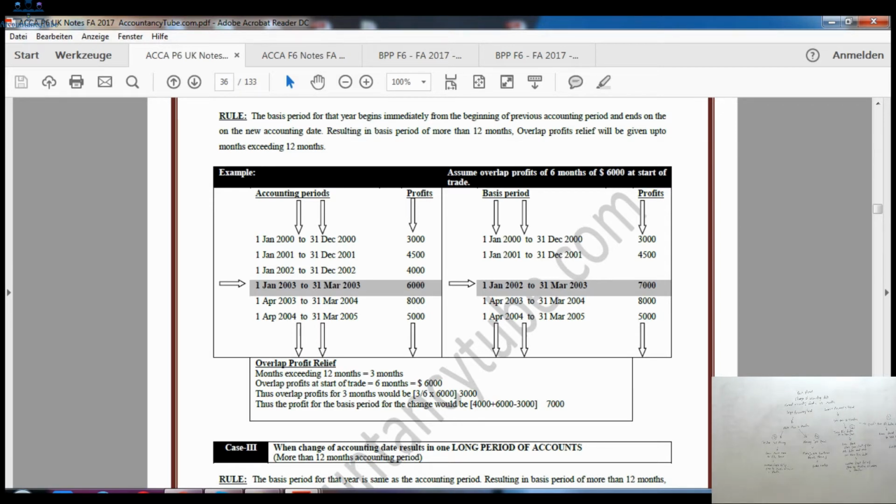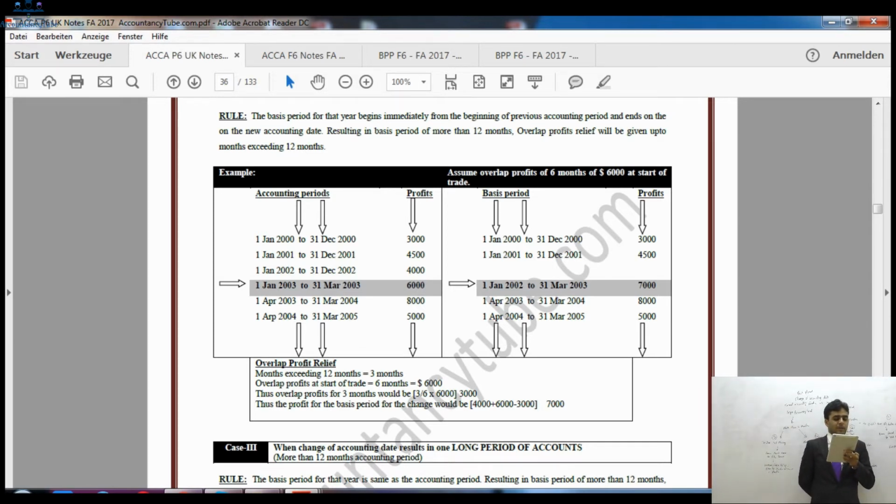On the left side, business was doing fine, year end was 31st December every year. Then they decided to change the accounting date. So they thought, I want to make the change to 31st of March every year. So then he made up his 3 months accounts to 31st of March 2003, from 1st of January 2003 to 31st of March 2003. So the accounting period of change was so short that there were 2 accounting dates in one tax year.